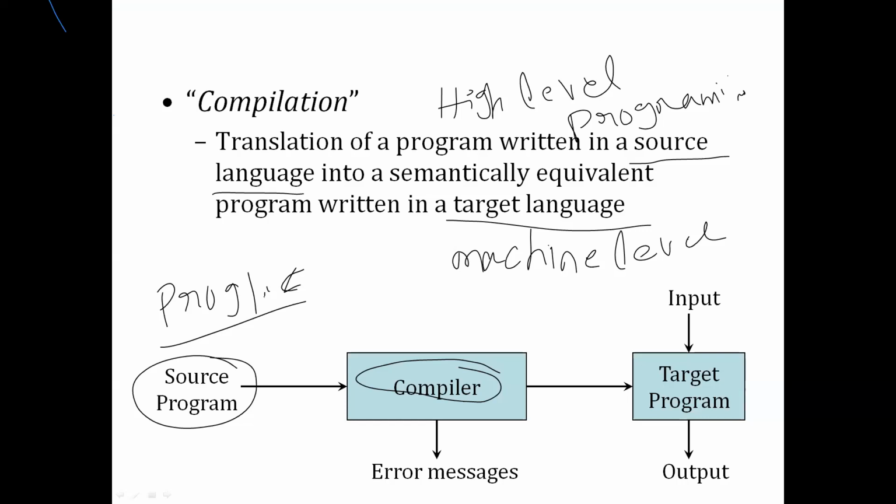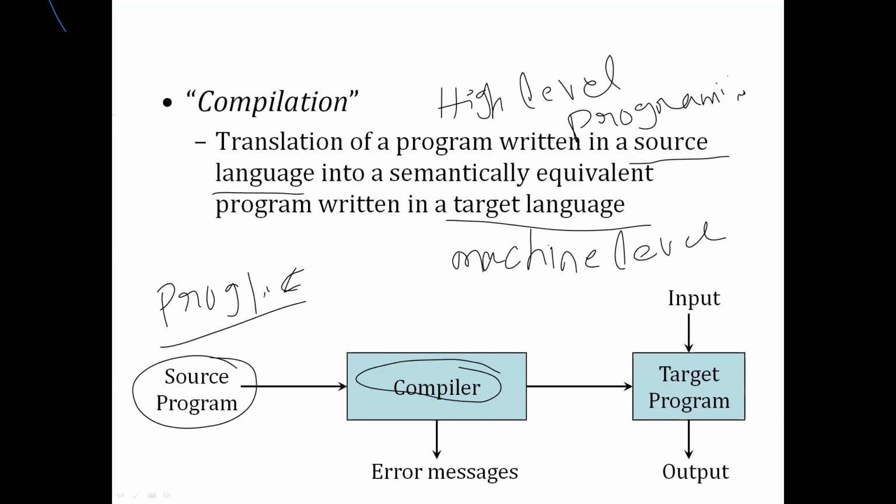And the source program, I'm going to give to the compiler. The intention of the compiler is to translate the instructions available in the source program into a target program, that is, machine level language.